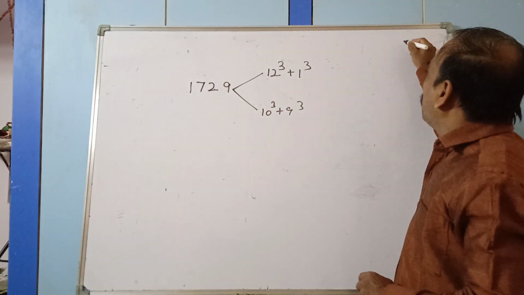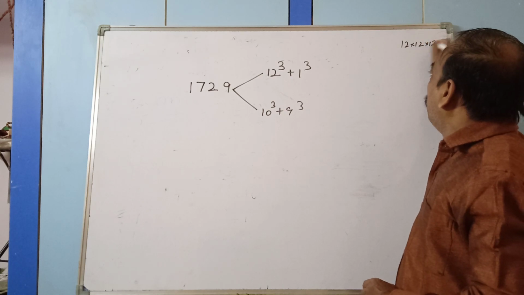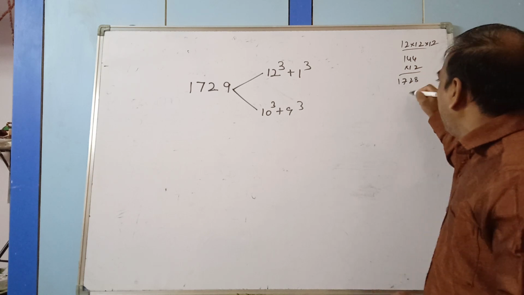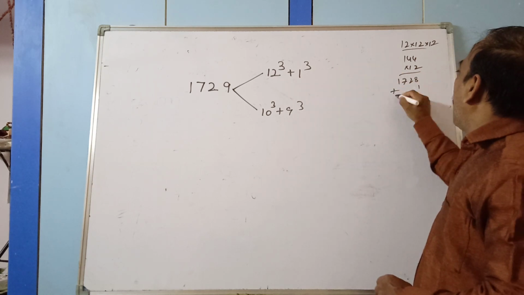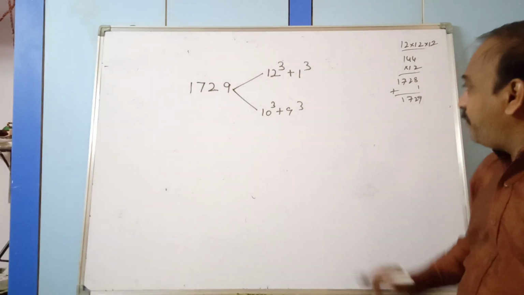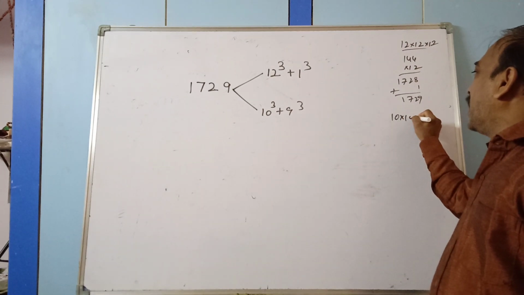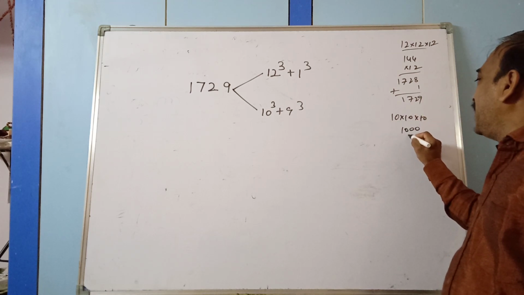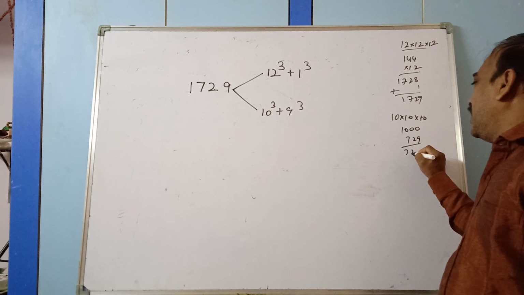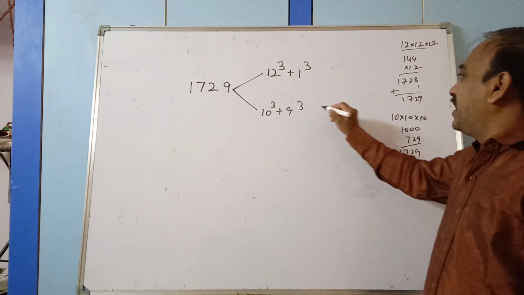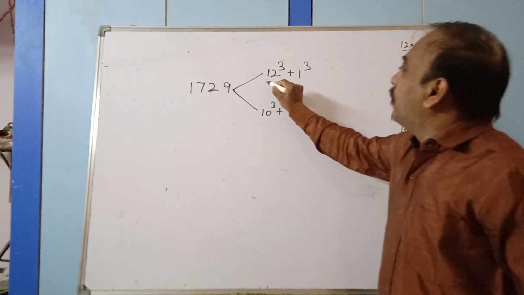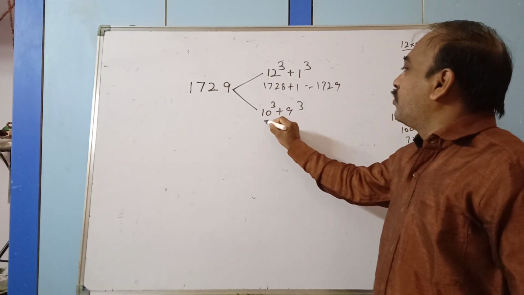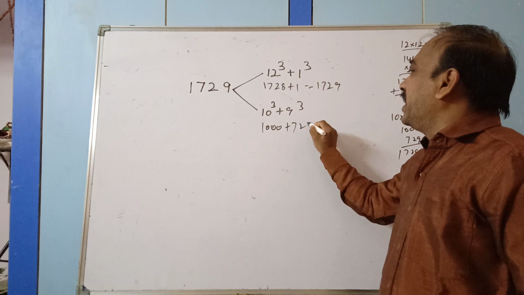What is that? 12 cube means 12 into 12 into 12, which gives 144 into 12, which gives 1728, and plus 1 cube, when you add, 1729. Similarly 10 cube, 10 into 10 into 10, that is 1000, plus 9 cube, which is 9 into 9 into 9, 729. So 1728 plus 1 is equal to 1729, and 1000 plus 729 is equal to 1729.